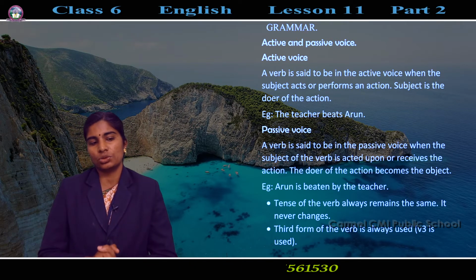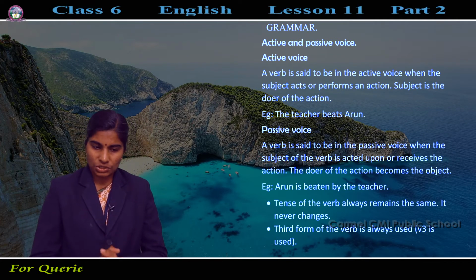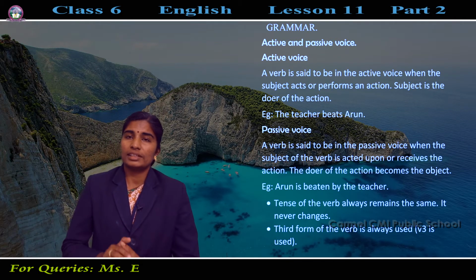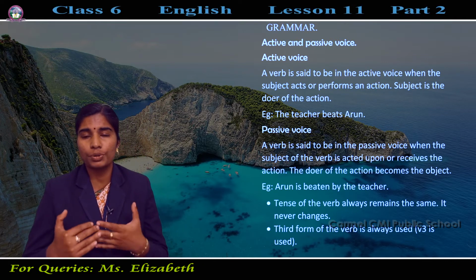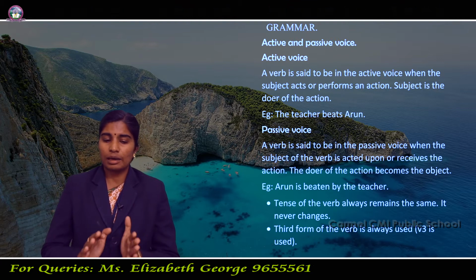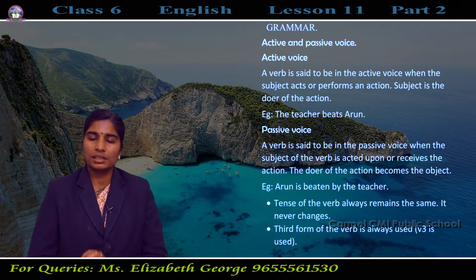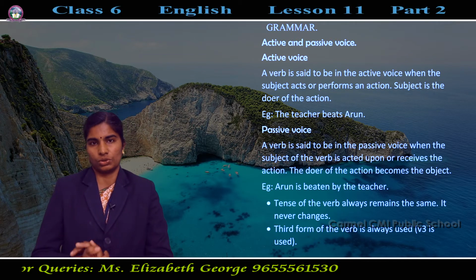Here the subject is the doer of the action and there is a receiver also.